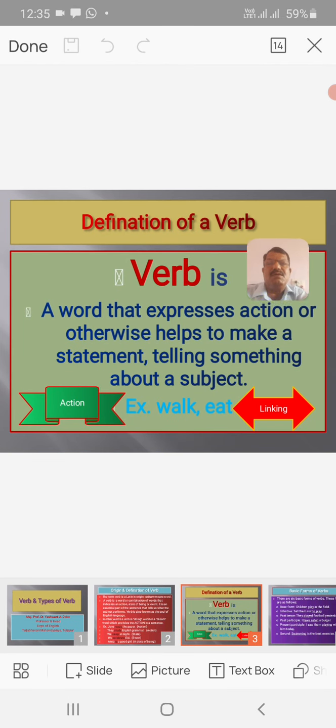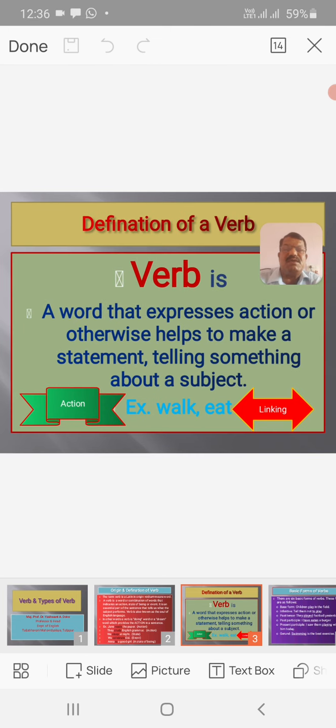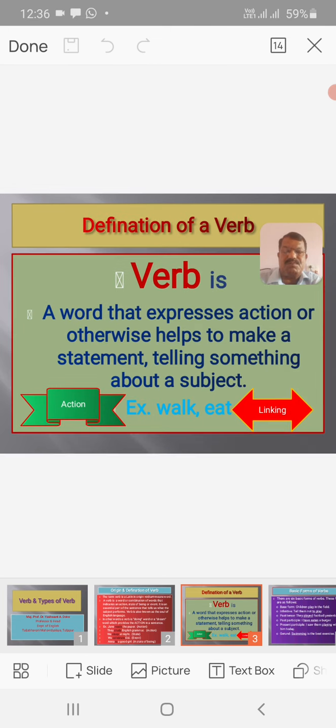In brief, I would like to give here the definition of a verb. What is a verb? A verb is a word that expresses action or otherwise helps to make a statement telling something about a subject.